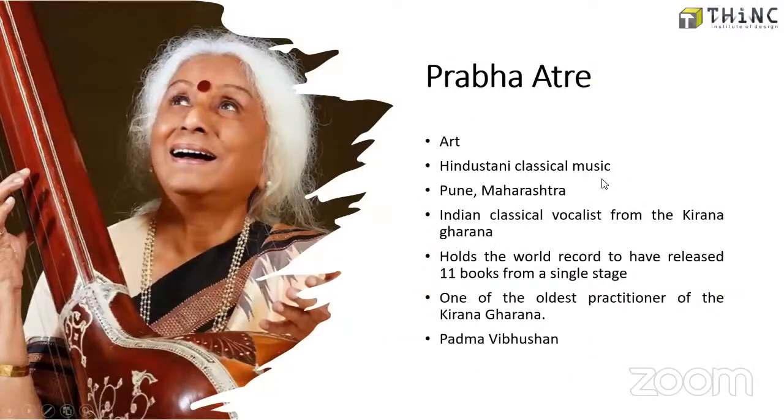Next award goes to Prabha Atre. Prabha Atre is a Hindustani classical musician, awarded in the art category. She is an Indian classical vocalist from the Kirana Gharana. Gharana means schools of music. Schools of music means they have a unique style of presentation. All the musicians in that particular Gharana have a unique style of presentation.